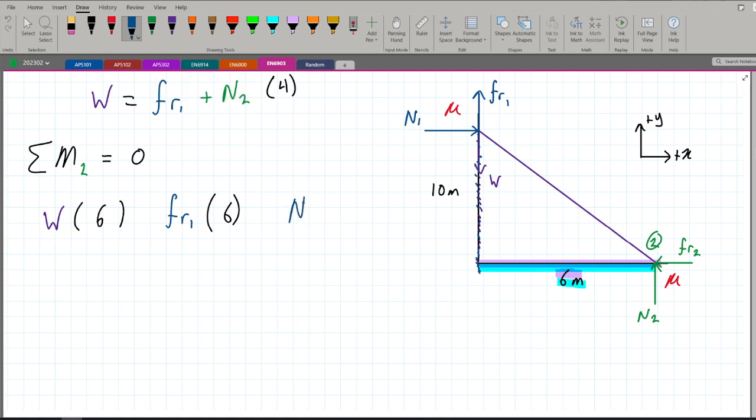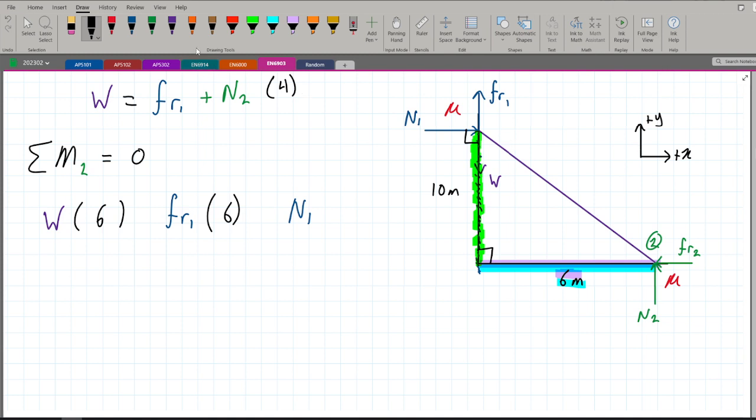N1. The perpendicular distance for N1 is now not the same 6 meters. We have to look at what forms a perpendicular with the force. So here, this is the perpendicular distance. If you notice, N1's perpendicular is already formed with this vertical line, which I'll show in green, because this vertical line forms a perpendicular with the force, and it is the distance from point 2.